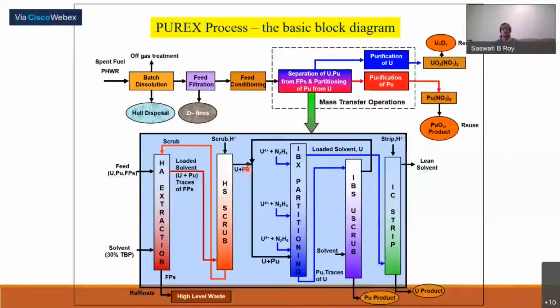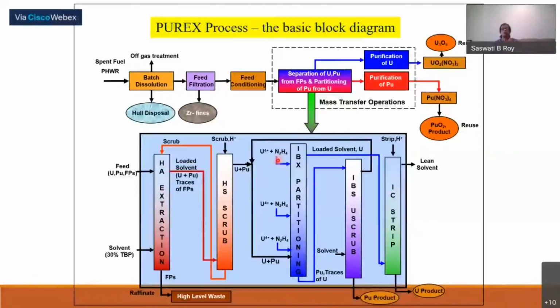So this loaded solvent now will go to the partitioning column. Partitioning means separation of uranium and plutonium. Now in this partitioning column, loaded solvent is coming from the bottom, and at different locations we are inputting uranous, that is uranium 4+ valency nitrate, uranous nitrate along with hydrazine.